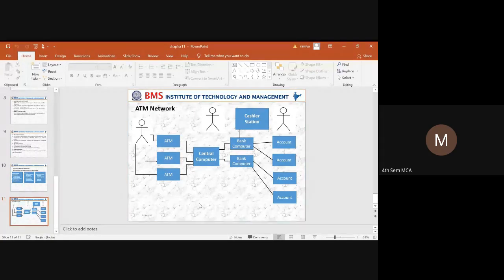So how is it going to work? All the ATMs will be connected to the central computer. In turn, all the other banks will be connected to the central computer, and each and every terminal of a bank computer will be connected to the cashier station, and this same bank computer is connected to a customer account.